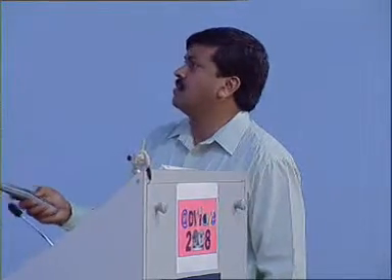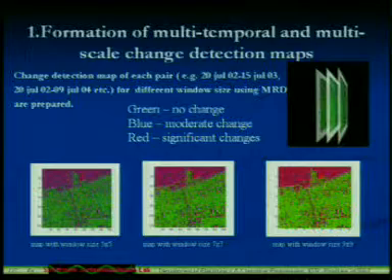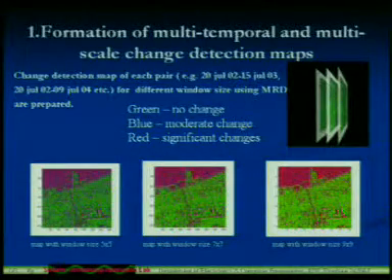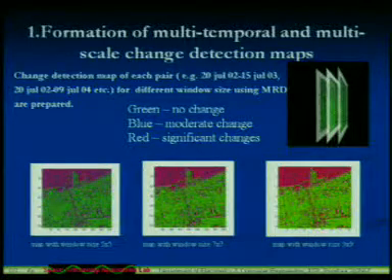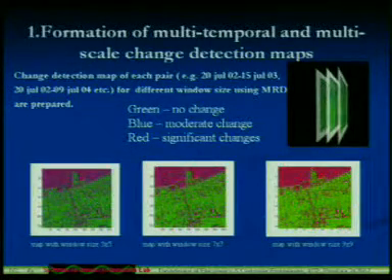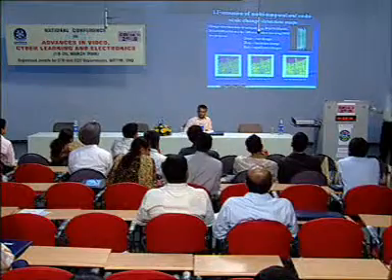So what we have done is use PCA for all the images. Then we can get green showing no changes, blue moderate changes, and red significant changes. If you see, this is the lake, and on a lake a lot of surface waves are there. If a lot of surface waves are there, you will always get the maximum changes.